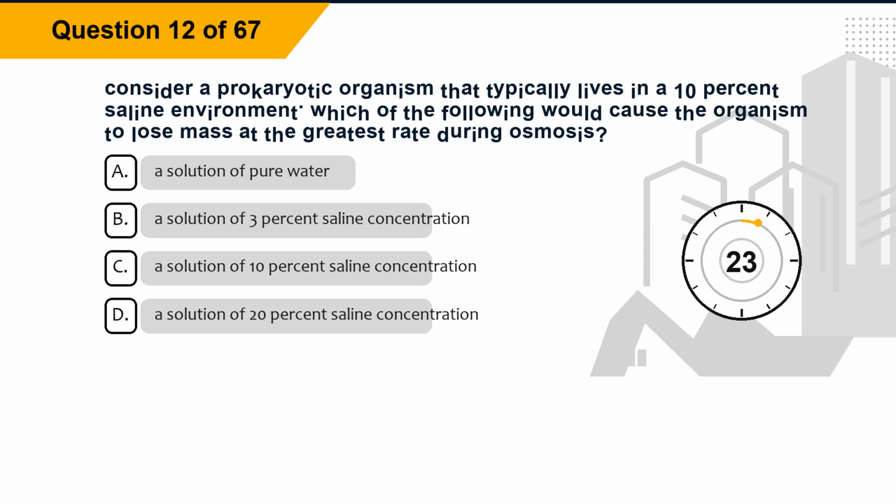Question 12. Consider a prokaryotic organism that typically lives in a 10% saline environment. Which of the following would cause the organism to lose mass at the greatest rate during osmosis? Option A, a solution of pure water. Option B, a solution of 3% saline concentration. Option C, a solution of 10% saline concentration. Option D, a solution of 20% saline concentration.